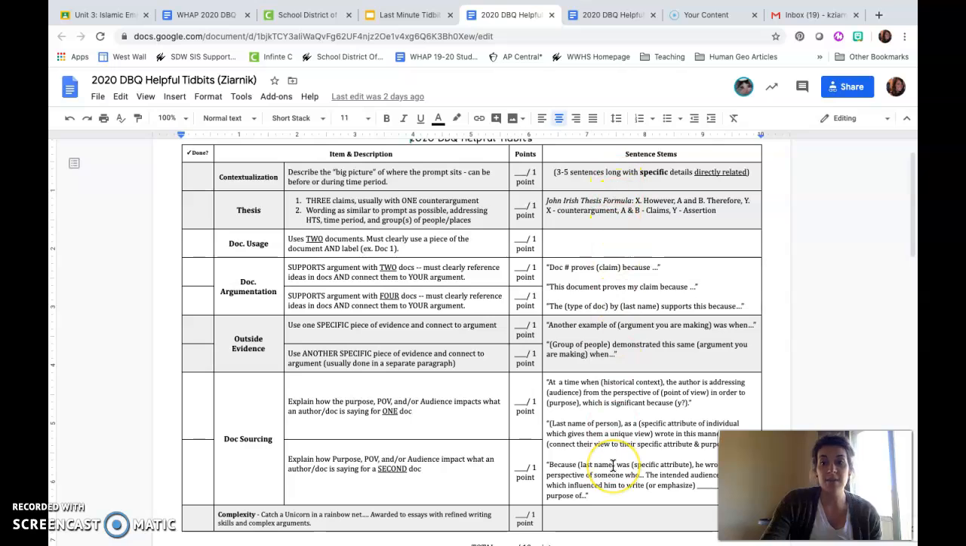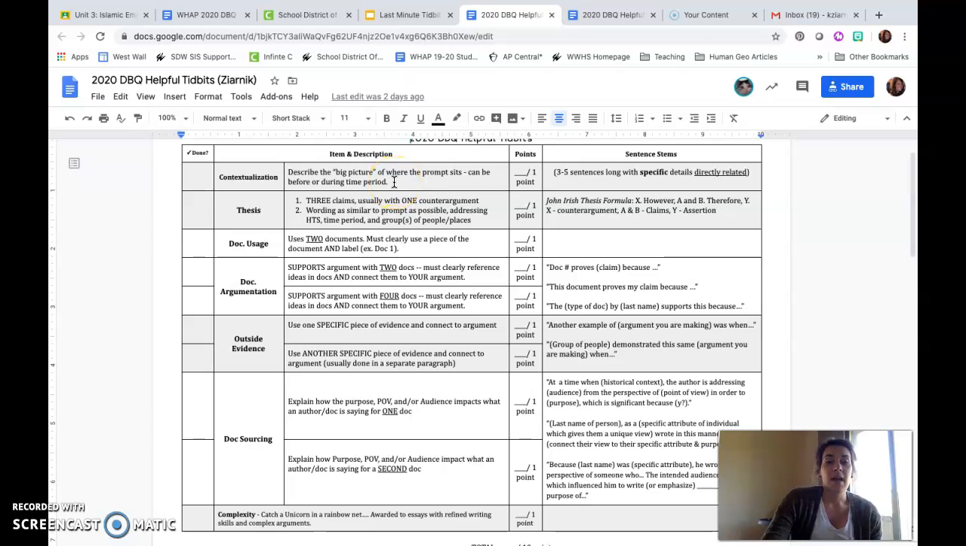So again, sentence stems are a-okay. Use them if you need to. And this might, again, be a helpful document to have up to make sure you are checking off all of your boxes, or going through and reviewing your DBQ to figure out what points you would get.